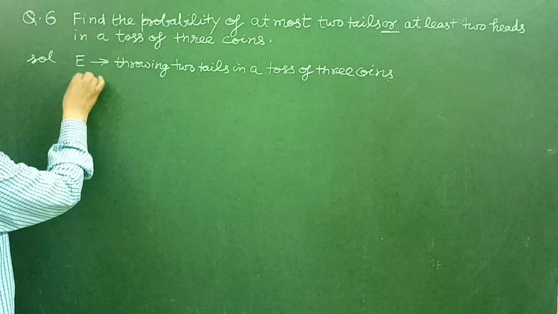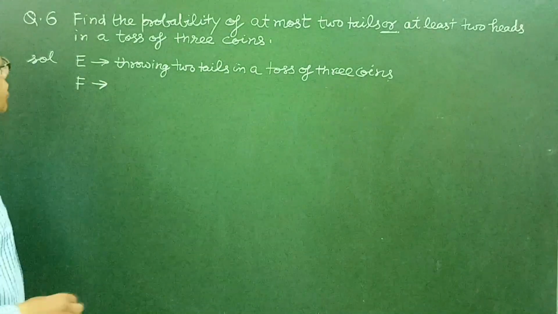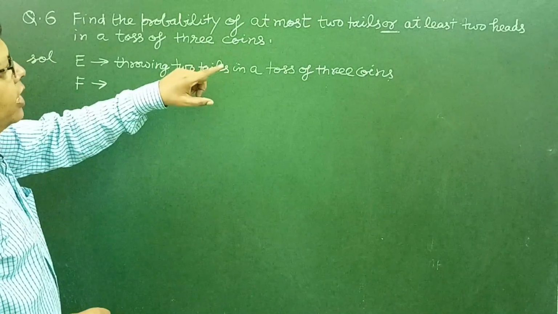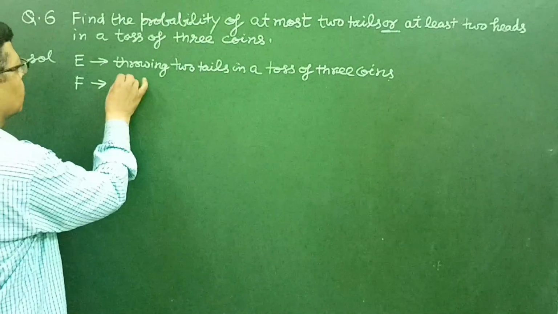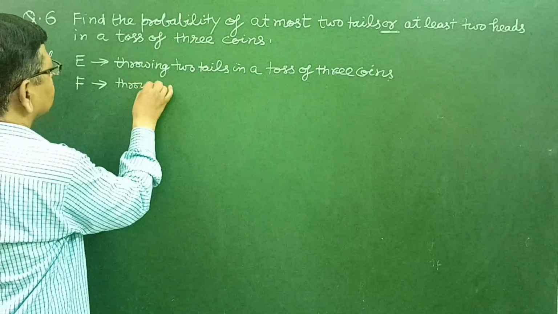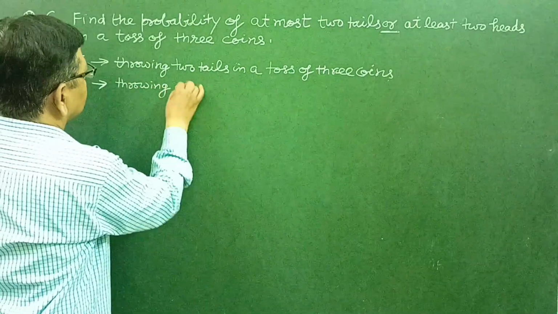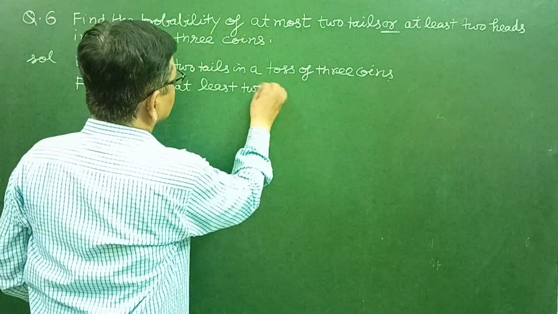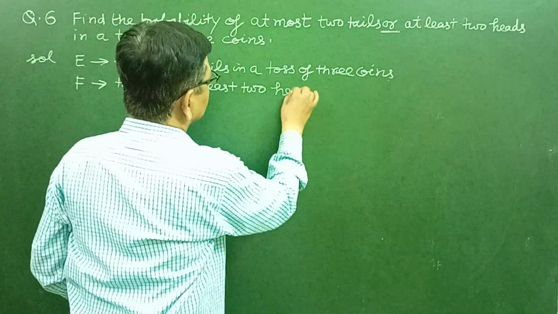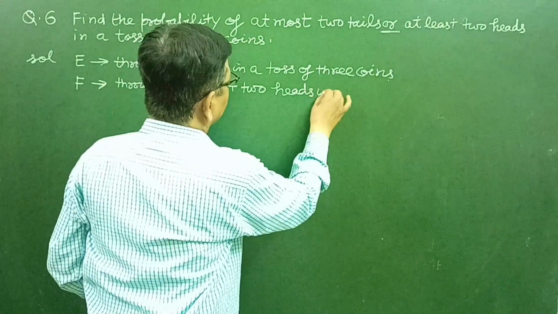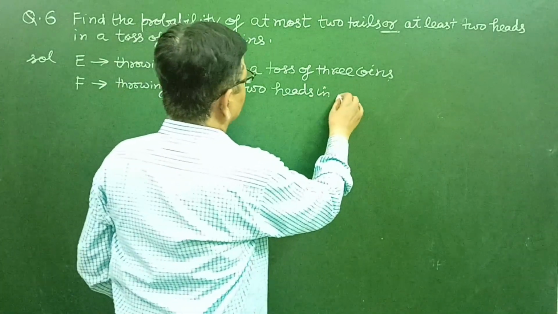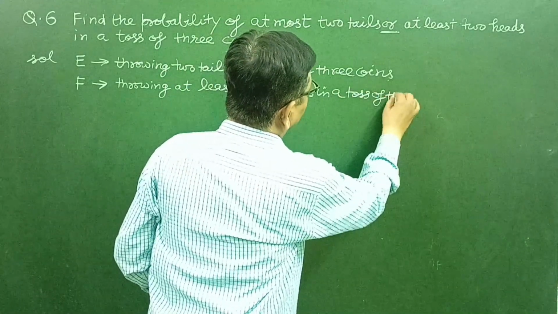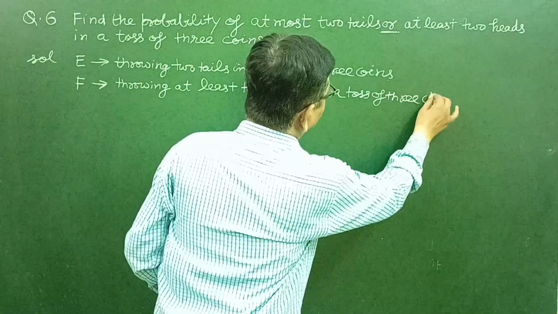Second event F is throwing at least 2 heads in a toss of 3 coins.